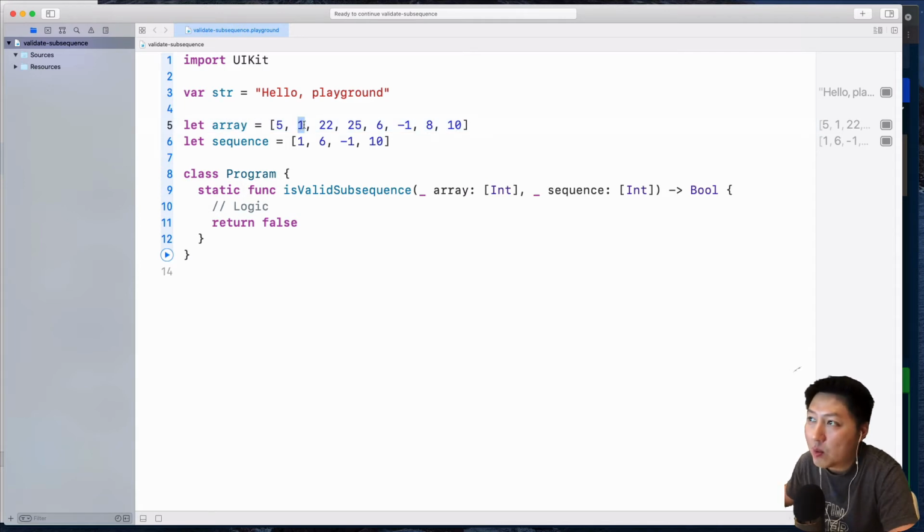So if this is 1, we are no longer interested in checking for 1 anymore. We want to check for 6. So we're going to move the pointer to the second element over here, and then we're going to check here. Is this 6? No, this is not 6. Let's move to the next one. Is this 6? No, it's not. Let's move to the next one. Is this 6? Yes, it is 6. Then we're going to move our pointer to the third element over here, which is -1. So we're going to check, is this -1?